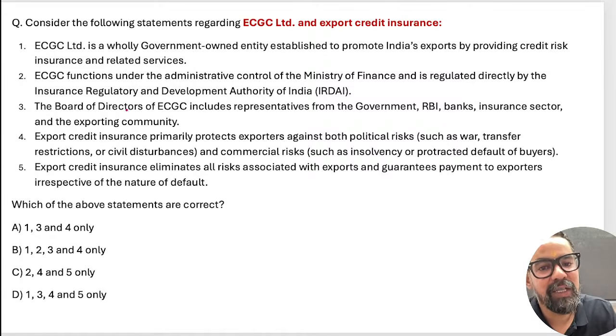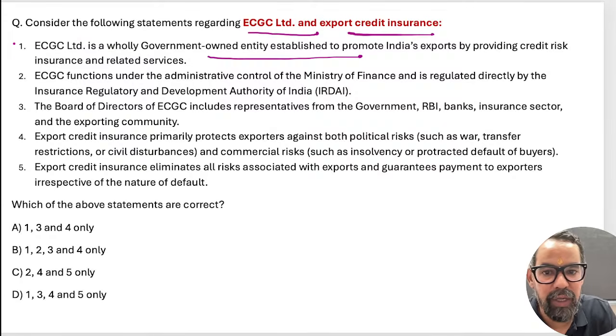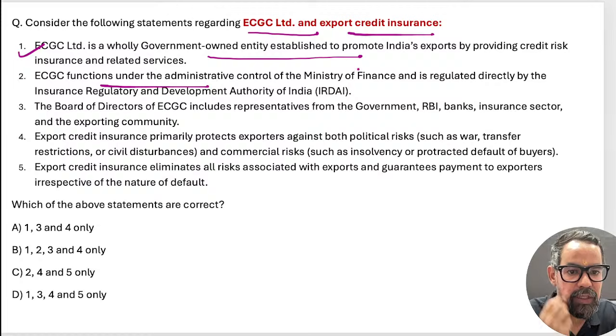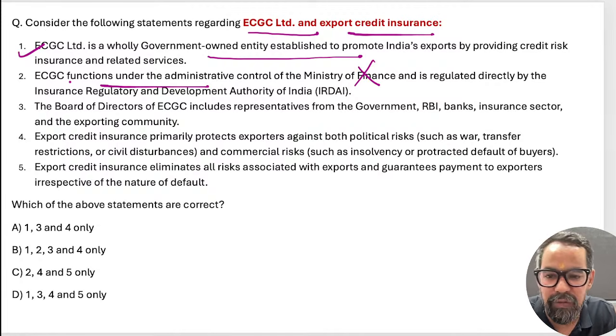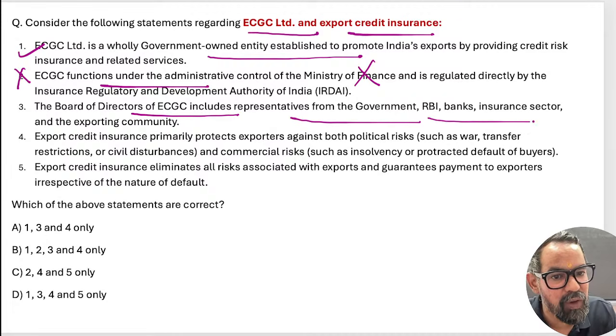Okay, so consider the following statements about ECGC Limited and export credit insurance. The first one: ECGC Limited is a wholly owned subsidiary of Government of India. This is true. Second one: ECGC functions under the Ministry of Finance. No, it comes under the Ministry of Commerce and Industry, right? Board of Directors of ECGC include representatives from the government, RBI, insurance, and this is true. The next one: ECGC covers exporters against both political and commercial risk.